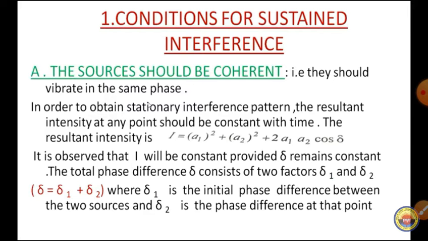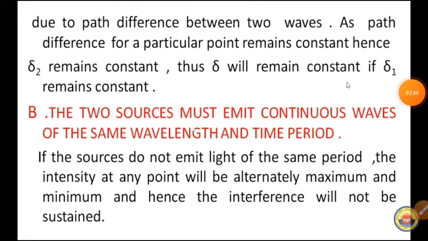So delta equals delta 1 plus delta 2, where delta 1 is the initial phase difference between the two sources and delta 2 is the phase difference at the point due to path difference between the two waves. As the path difference for a particular point remains constant, delta 2 remains constant, and thus delta will remain constant if delta 1 remains constant.